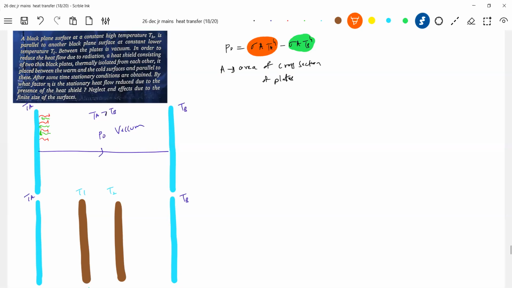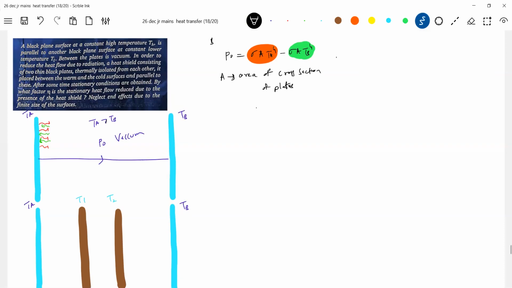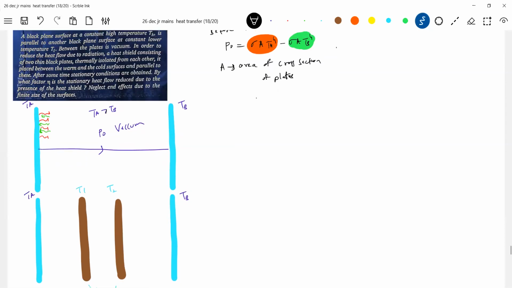This is Stefan's law. This is the initial part, before introducing the sheets. Now, after the introduction of heat shields.